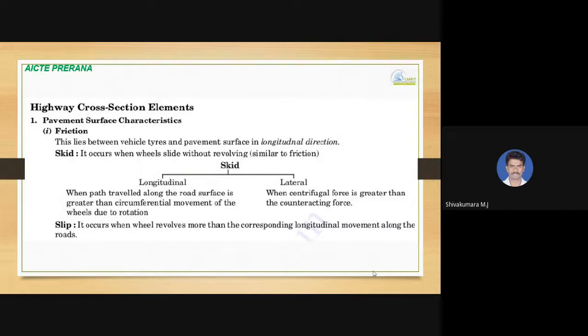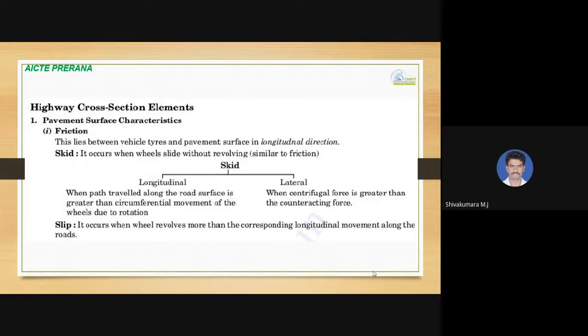Skid occurs when the wheel slides without revolving. In this case, the distance traveled by the vehicle will be greater than the circumferential movement of the wheels.